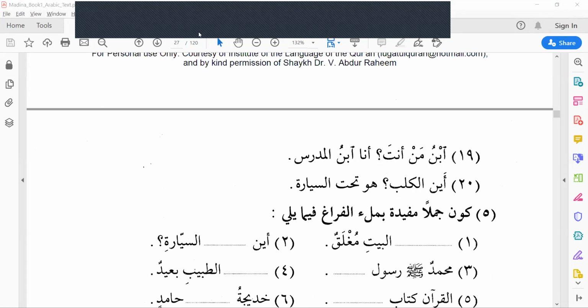Kalbu means dog. New word. Ainal kalbu. Where is the dog? Huwa tahta sayyarati. Tahta is an adverb, zarf. It is under the car. Ainal kalbu. Where is the dog? Huwa tahta sayyarati. Alhamdulillah. Inshallah.